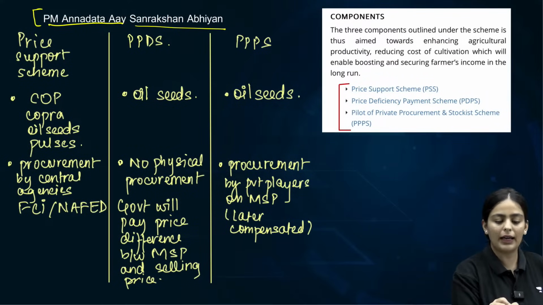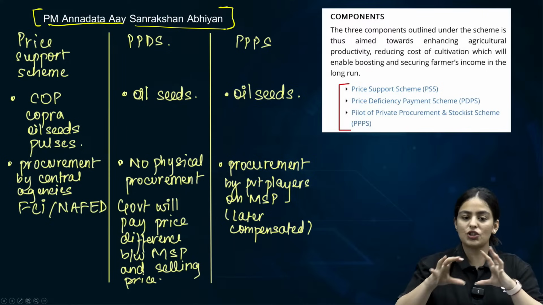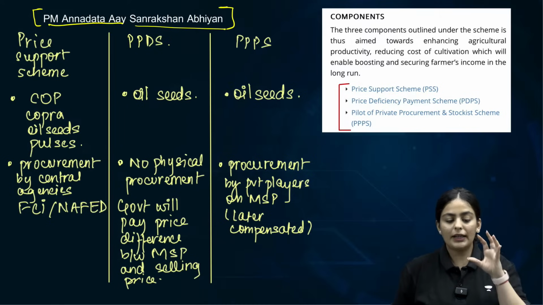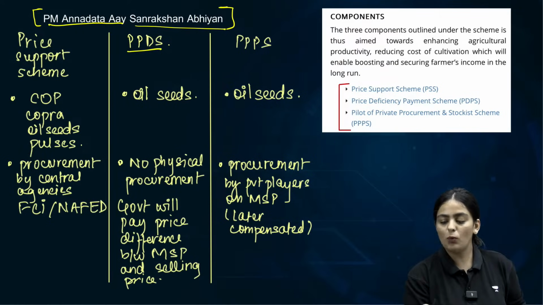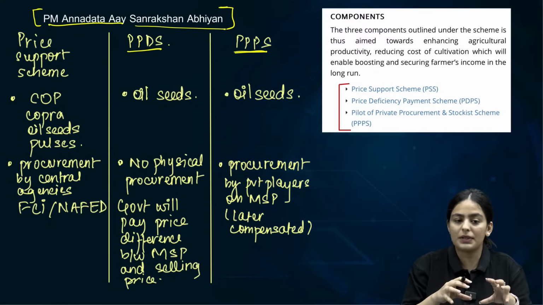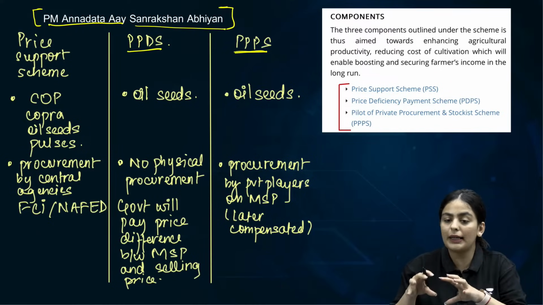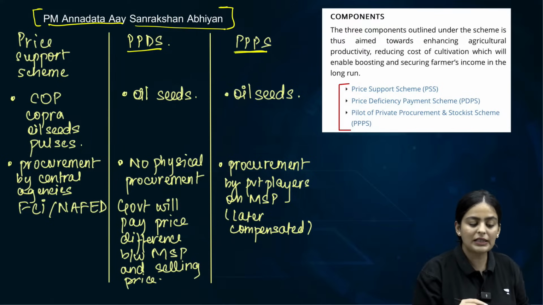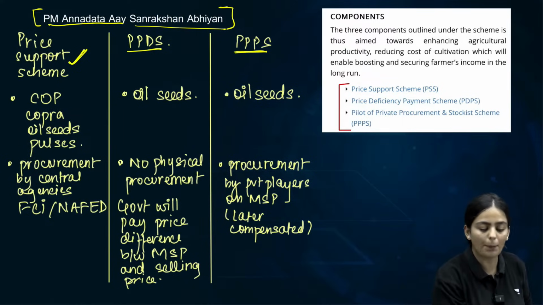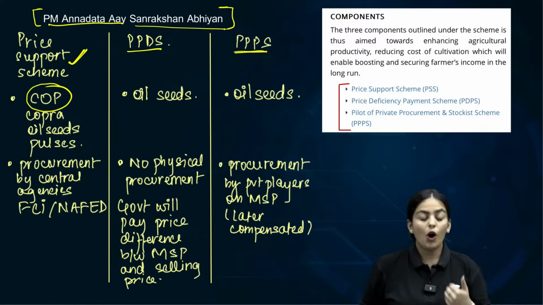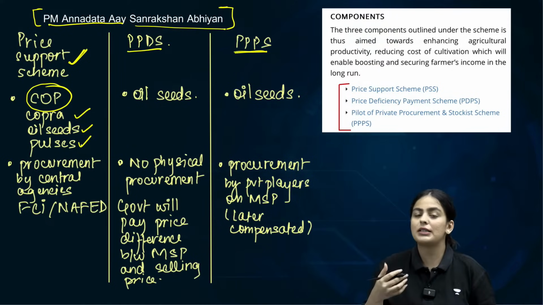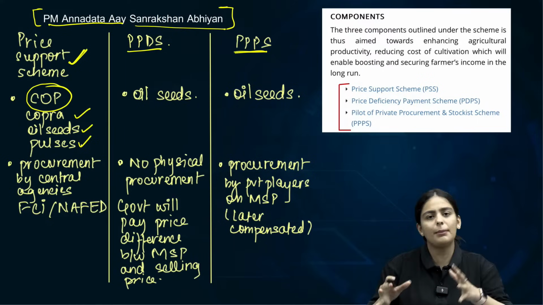It's a very important analysis that we will be doing in order to basically see the three schemes. One is a price support scheme, one is a price deficiency payment scheme, and one is a private procurement scheme. Clear? So the eligibility of crops, different crops are given focus in different components of the scheme. The first is a simple price support scheme where these particular crops, which are the crops? You can remember it by COP, which is copra, oilseeds and pulses. They are procured simply by the central agencies, for instance FCI, etc. It's like a normal MSP procurement.